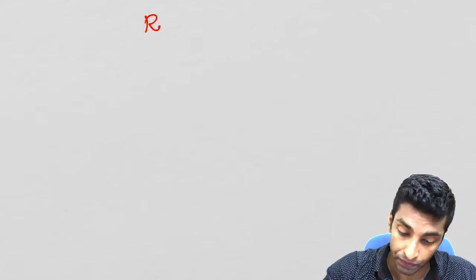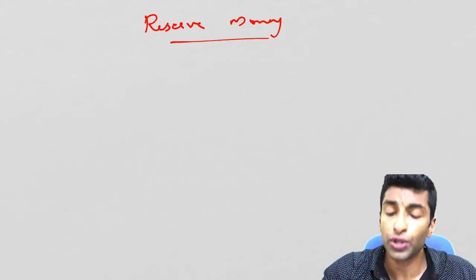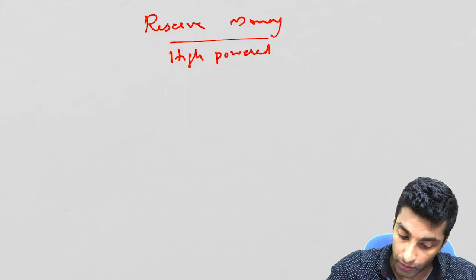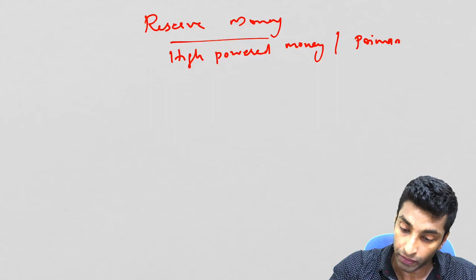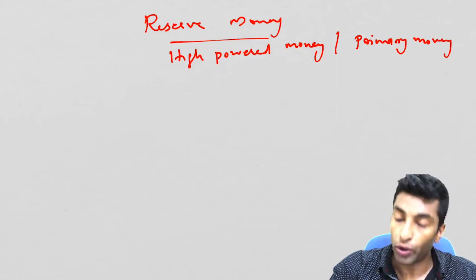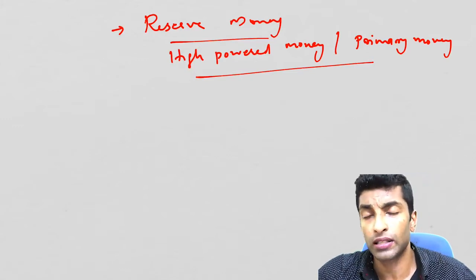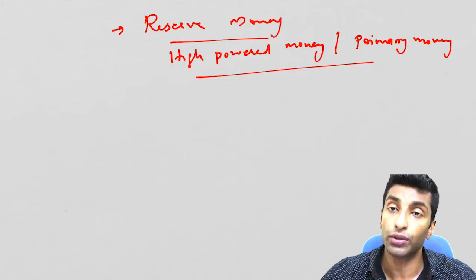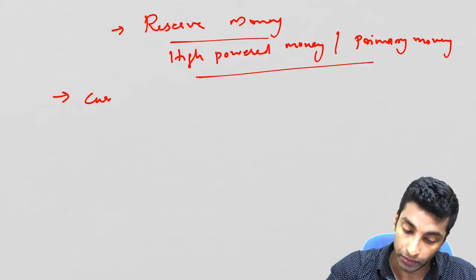Now one more concept that I want to discuss here is reserve money. It is also known as high-powered money, or it is also known as primary money. Why it is called reserve money is because all this cash reserve ratio is part of this, right? So that money which is reserved is actually currency only.